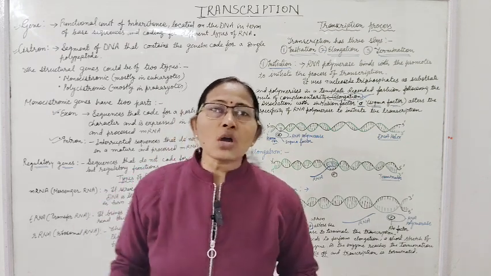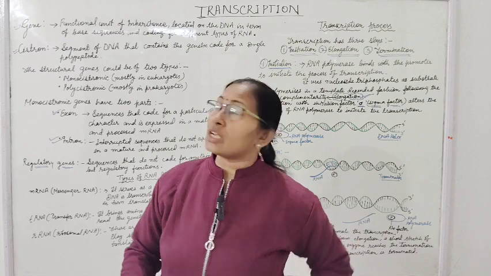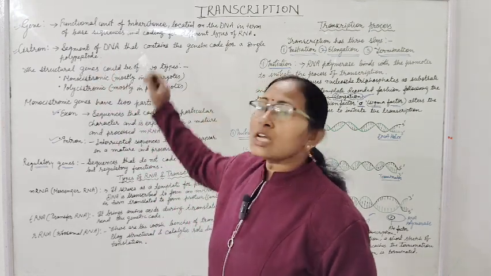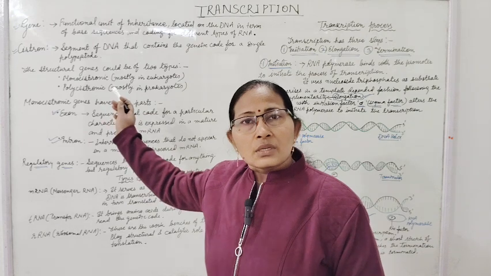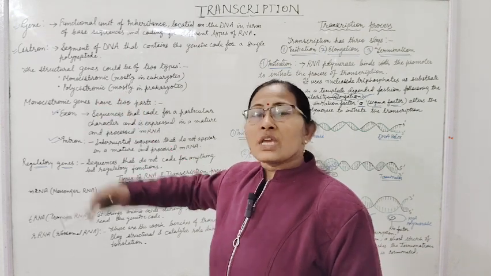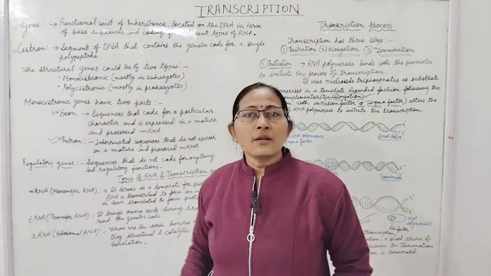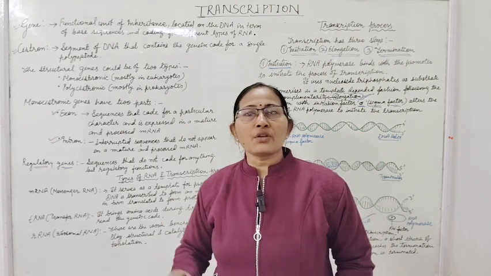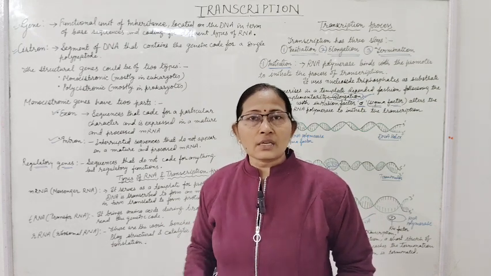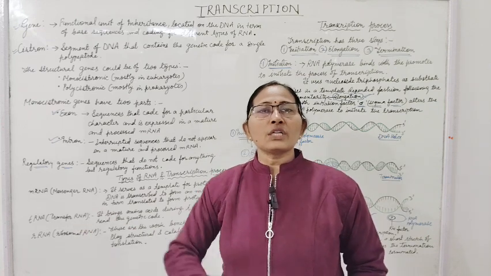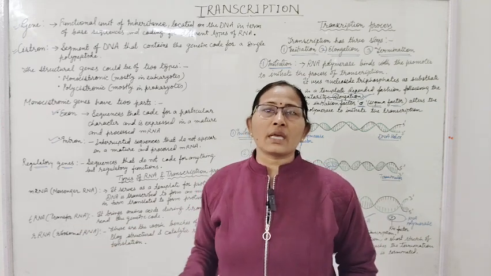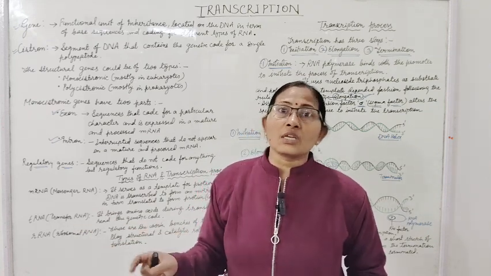So firstly we will talk about the gene, the structural gene. Gene is the functional unit of inheritance. Just like the DNA, the whole DNA contains the information, hereditary information, features, characters, everything. But always we talk about the genes present on the DNA. So what is a gene?